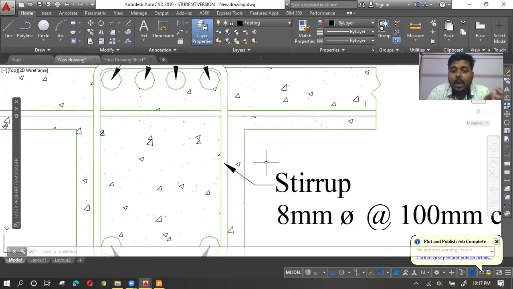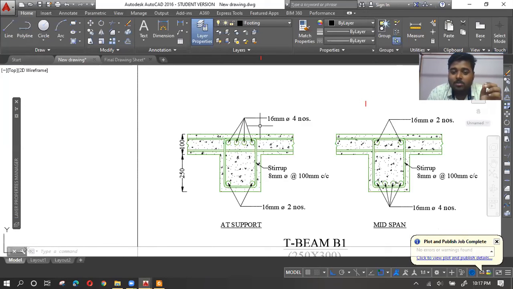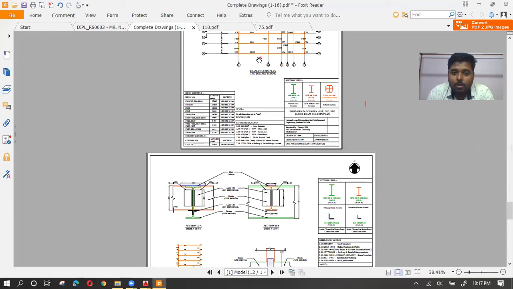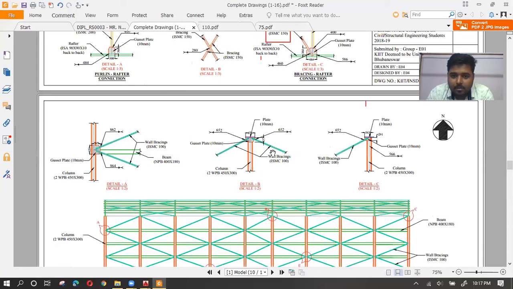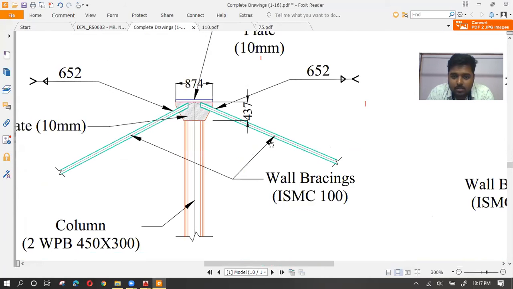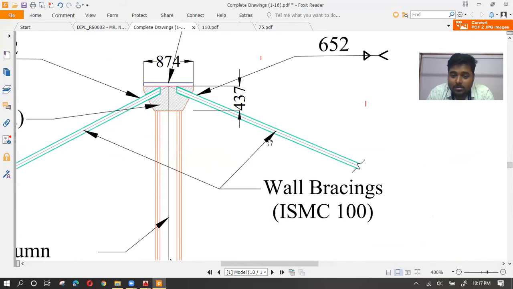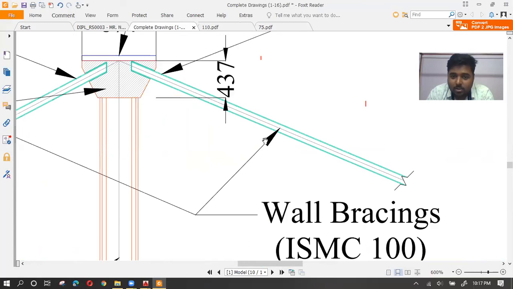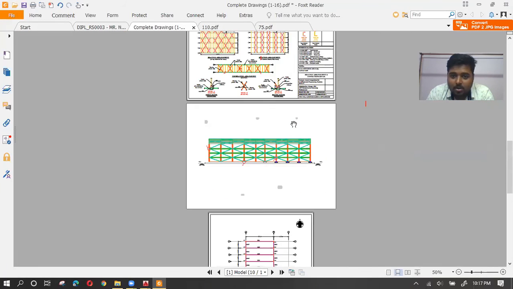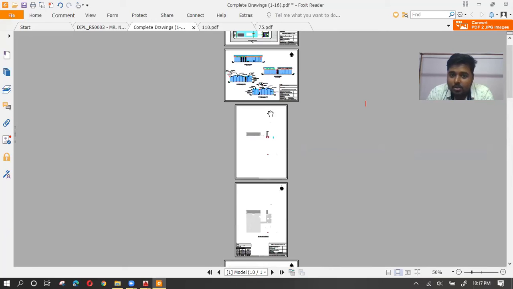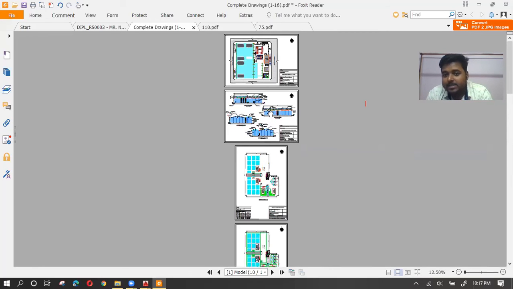That is the way. And not only this, you will also be surprised to know that these arrows, are you able to see these arrows? The size of the arrow in this drawing is the same as the size of the arrow in all the drawings, though each and every sheet is in a different scale.